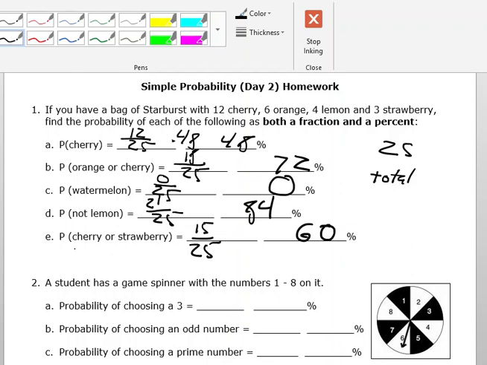All right, guys, simple probability. Make sure you get all your homework done. Make sure you're reading all the words, you're not getting tripped up by language and not making silly mistakes. And good luck. Have a good night.